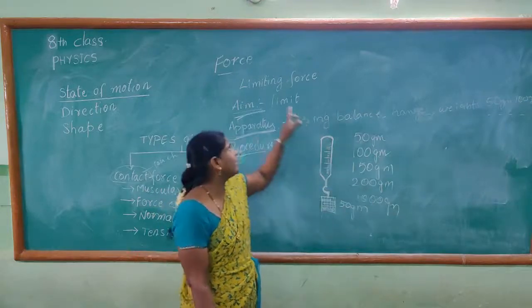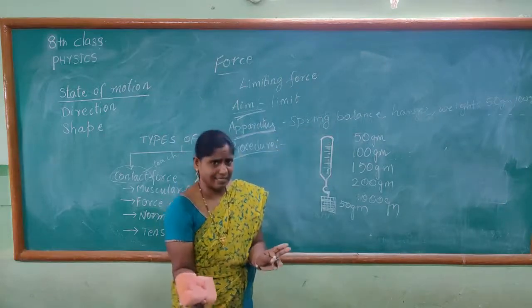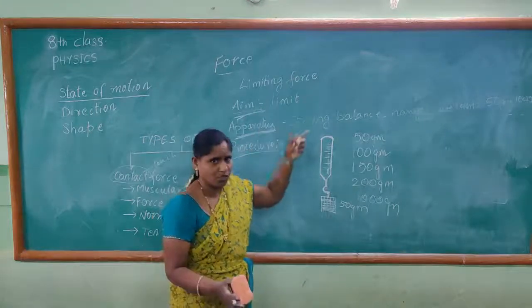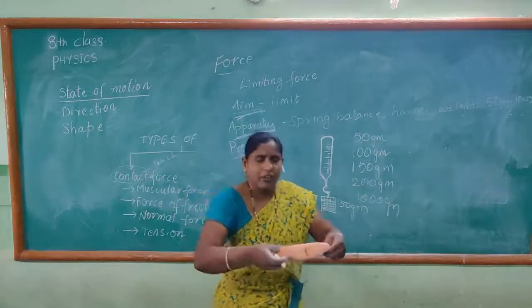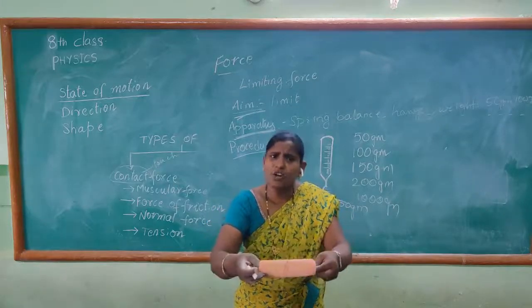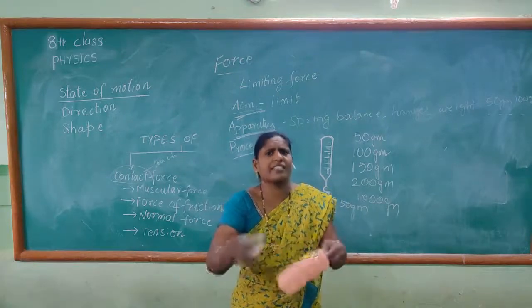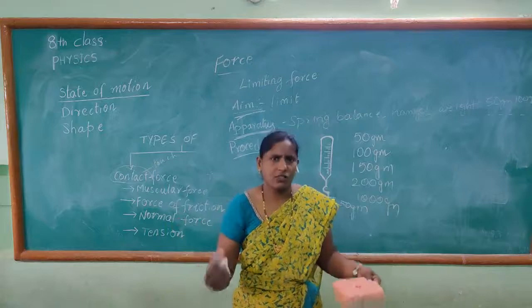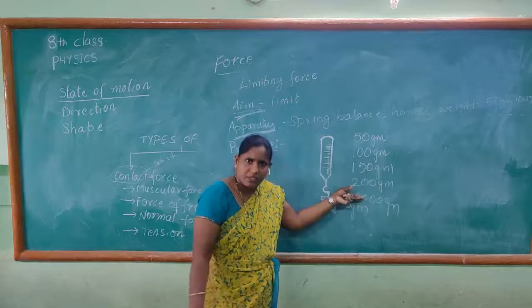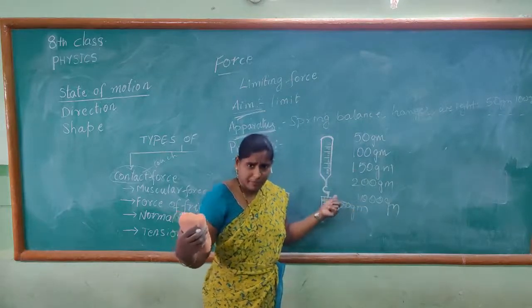That is called a limiting force. To some extent only it can bear it. More than that it cannot. So that is called limiting force. Even when you stretch a rubber band, only up to a certain extent can you extend it. If you want to extend it more, the rubber band breaks. So this is all about limiting force. Only to a certain extent can it extend.